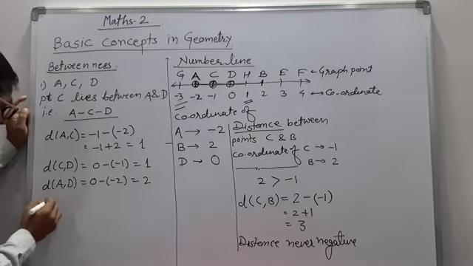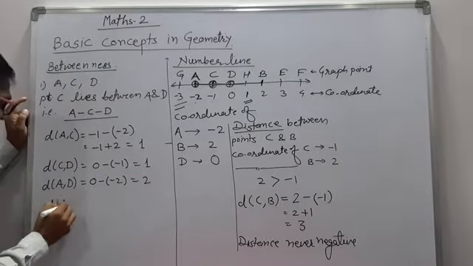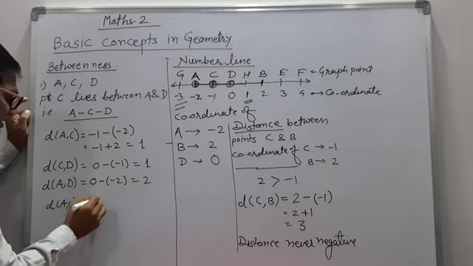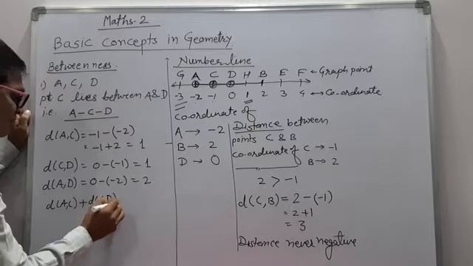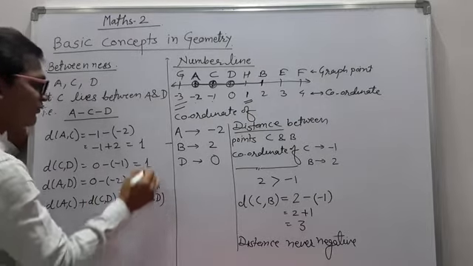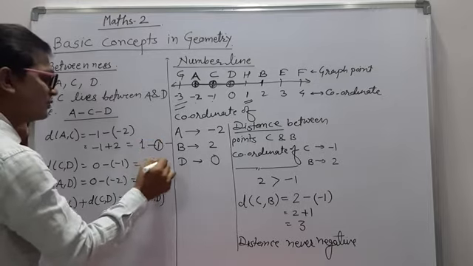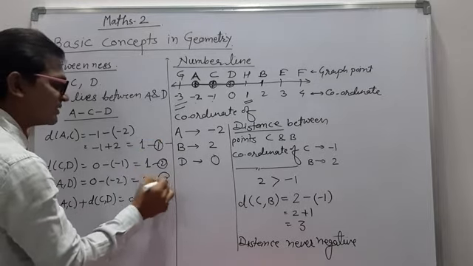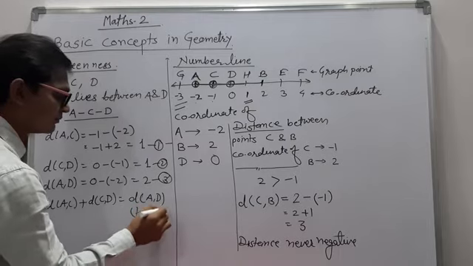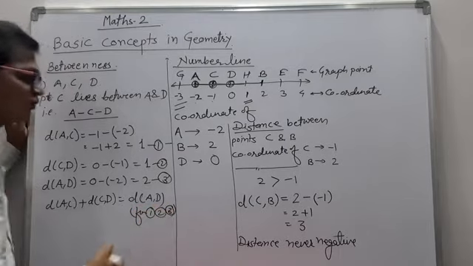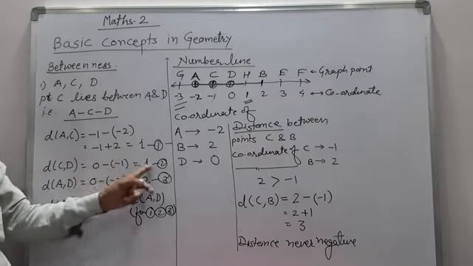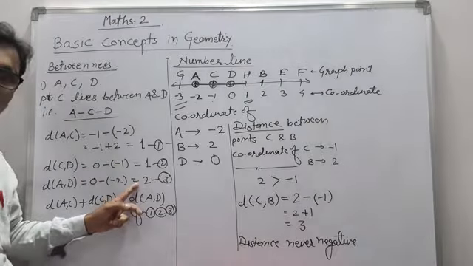Now distance AC plus distance CD is equal to distance AD, from 1, 2 and 3 equation. From 1, 2 and 3, AC is equal to 1, CD is equal to 1, 1 plus 1 is equal to 2.